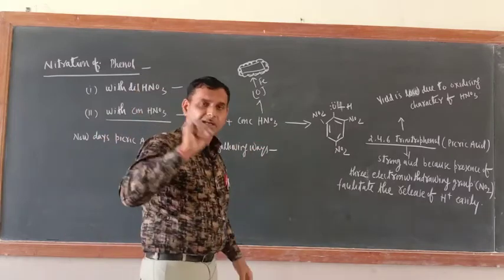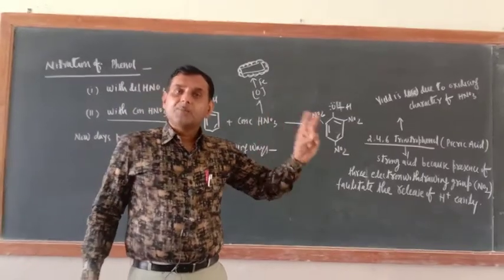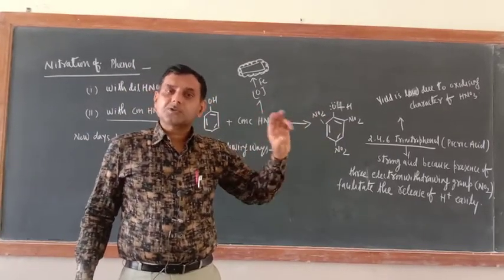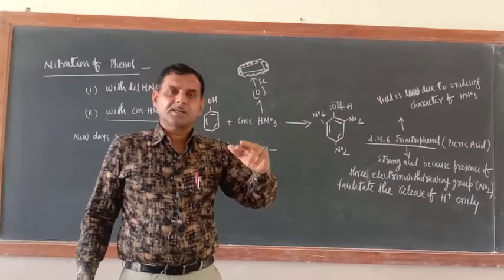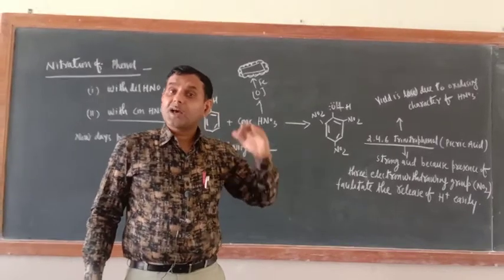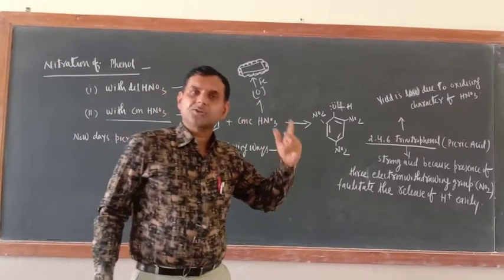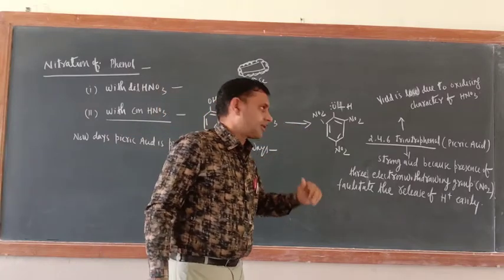The same is the case with aluminium and magnesium. They also form a protective layer of aluminium oxide and magnesium oxide, and this layer renders them passive when they are treated with HNO3. So HNO3 is not only an acid, it is an oxidizing agent.